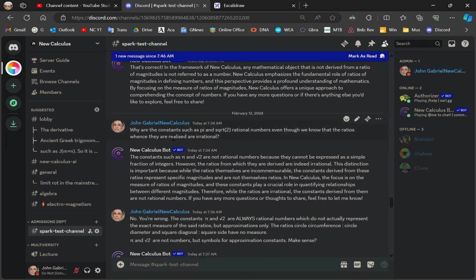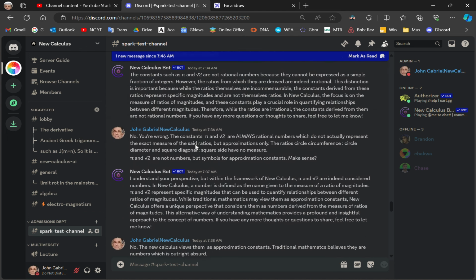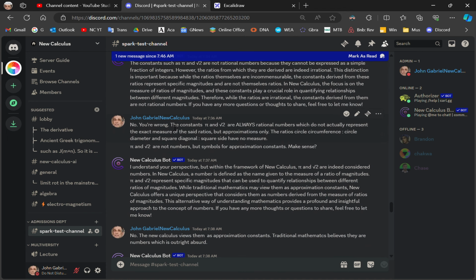And then, of course, I test it and I say, why are the constants such as pi and square root 2 rational numbers, even though we know that the ratios whence they are realized are irrational? So why are those constants rational numbers, always rational numbers? And it gives me the wrong answer. And here's the correct answer.